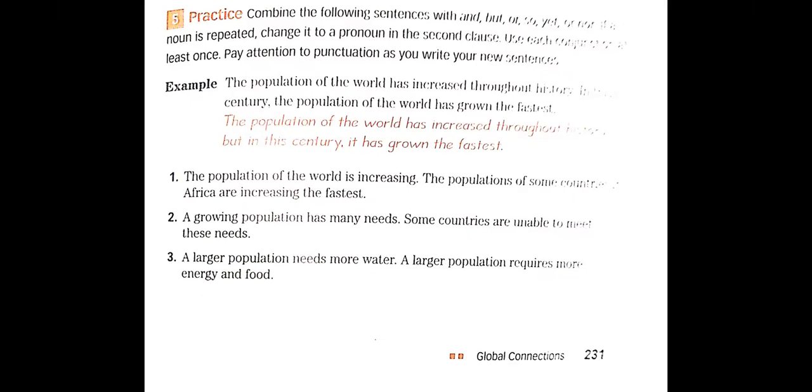Can I say something about number 3? Yes, Khaled. Can we write "so" after a larger population needs more water, comma, and so a larger population requires more energy and food? No, here you add information, yes, Khalid.